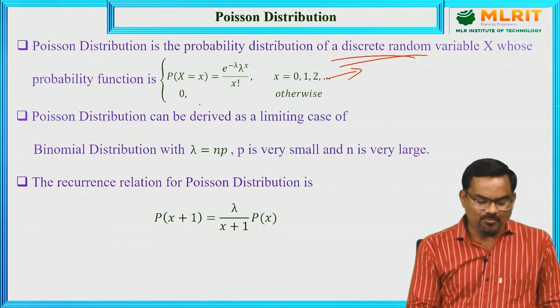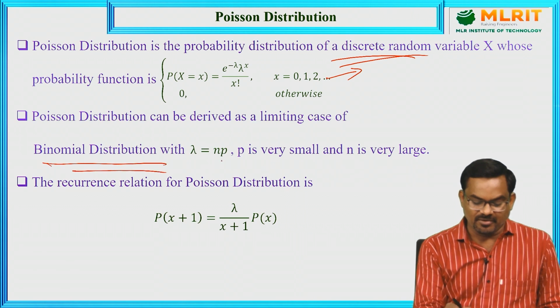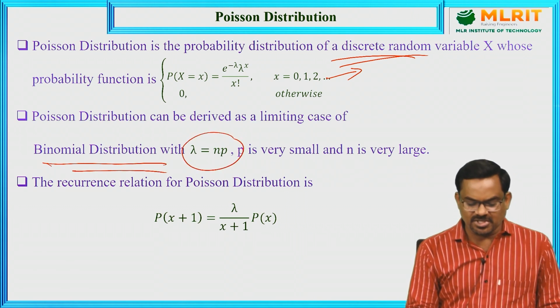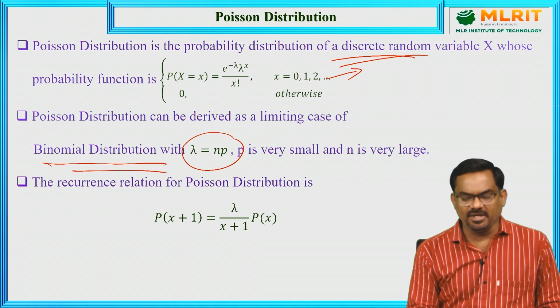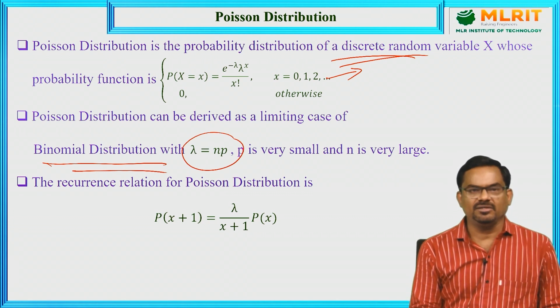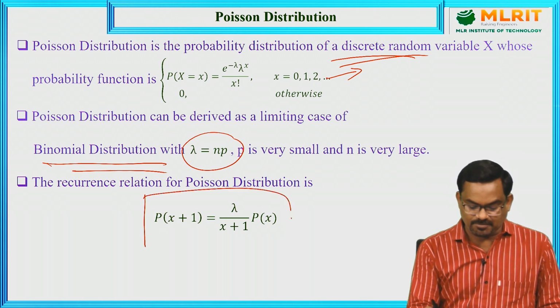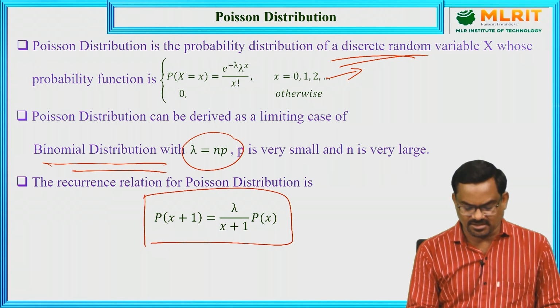Poisson distribution can be derived as a limiting case of binomial distribution with the substitution lambda equal to np, where p is very small and n is very large. We can also derive the recurrence relation in Poisson distribution: probability of x plus 1 successes is equal to lambda by x plus 1 into probability of x successes.